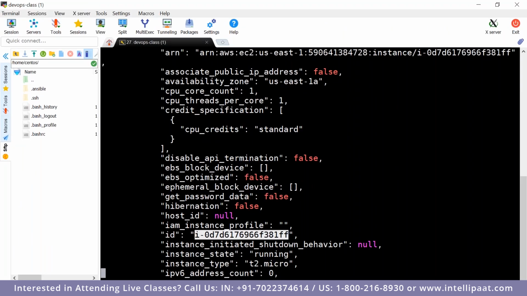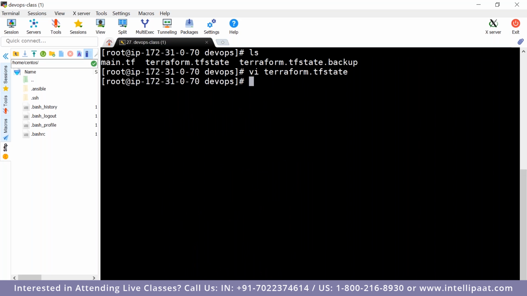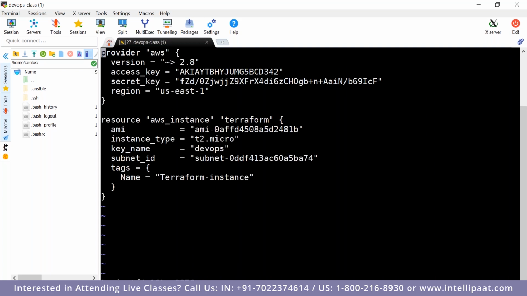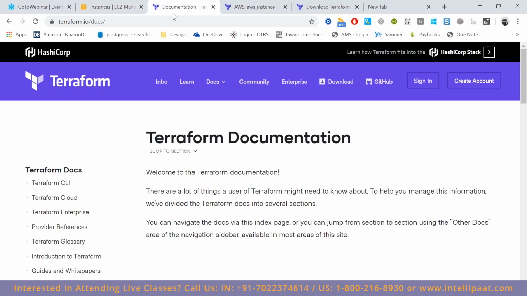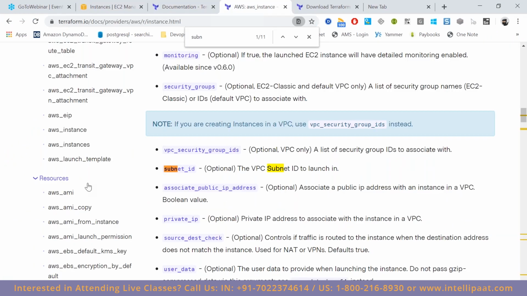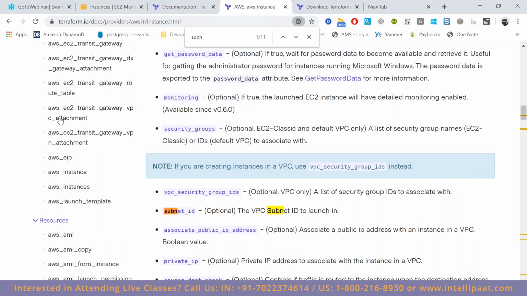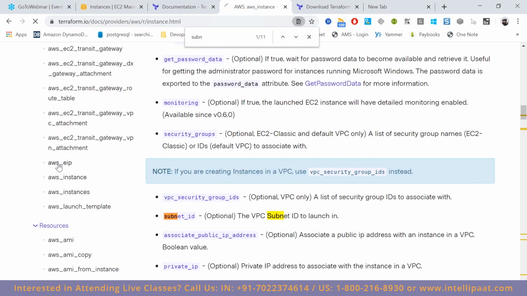Now let's see, what is the second requirement? If we wanted to attach any public IP address to that machine. Okay. Now in this case, if I wanted to create a public IP, there is a resource called AWS EIP. Correct? There is a resource called AWS EIP. Just go there.